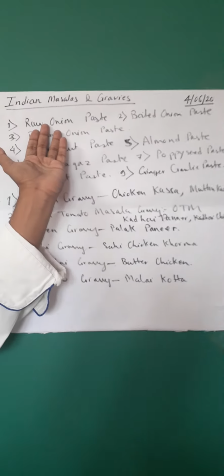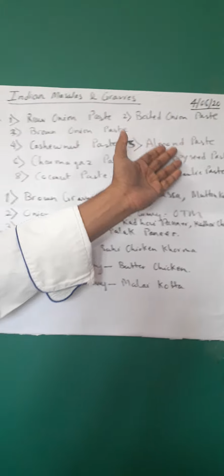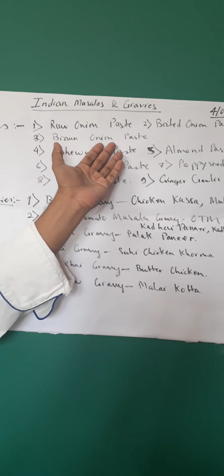Along with that, when we are preparing different kinds of gravies, to give a body, a consistency and texture to the gravies, we need to add different kinds of thickening agents, which can be cream, or at certain times we add chana dal or besan boiled into it. Other than that we add onion paste, which can be in raw form or cooked, that is boiled form, or a brown onion paste, which gives thickness and at the same time gives a rich brown color to your dishes.